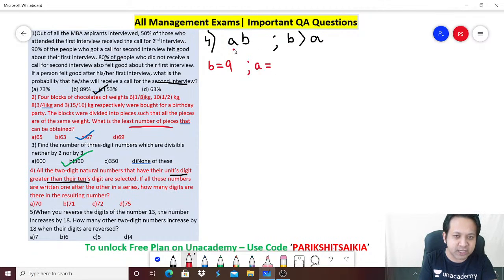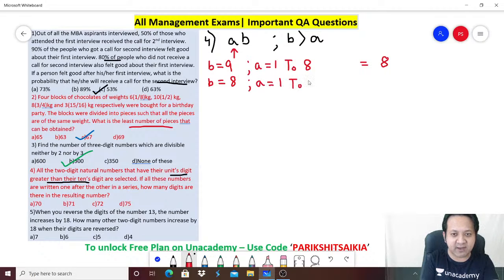Because a 2-digit number cannot start with 0. So A cannot be 0. Can it be 1? Definitely yes. 2? Yes. So A can be any number less than 9. Perfect. So A can be from 1 to 8, so we are looking at 8 possibilities. Similarly, if B is 8, how many possibilities? Remember, A cannot be 0, so A can be from 1 to 7. It has to be less than B. So 7 possibilities.